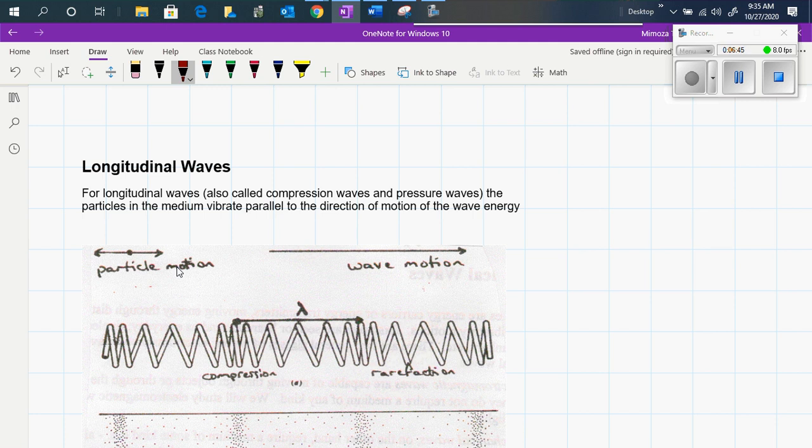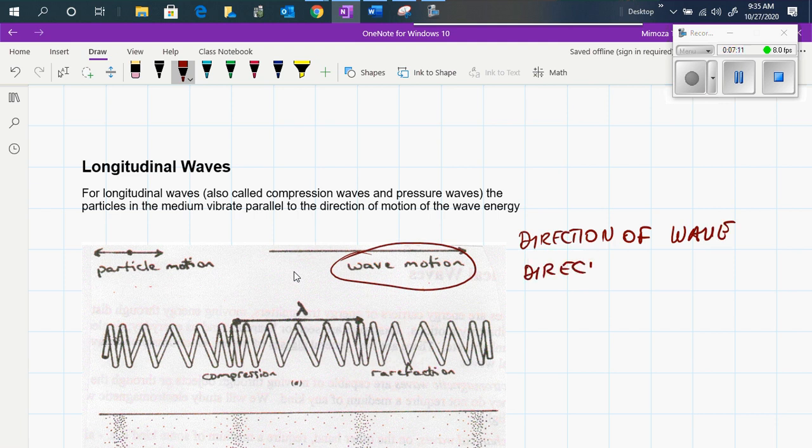What caused that wave to move is in the same direction as the wave motion. When we say wave motion, it is the same as saying direction of motion of the wave, or direction of the propagation, the propagation of the wave.